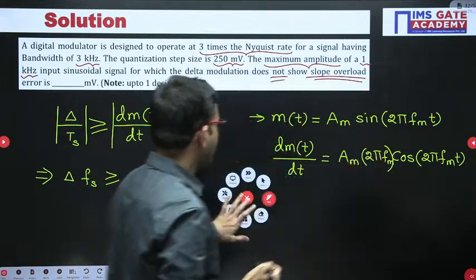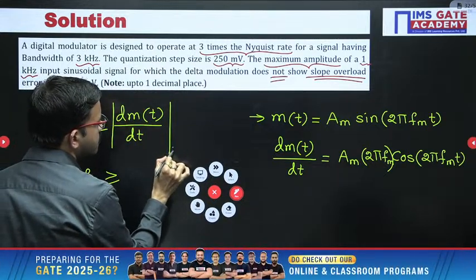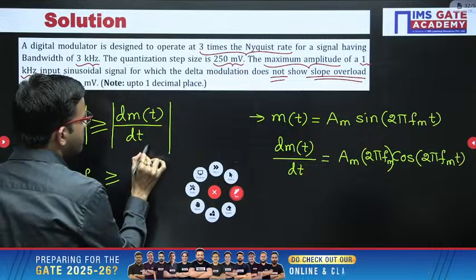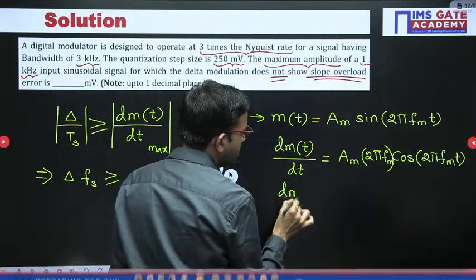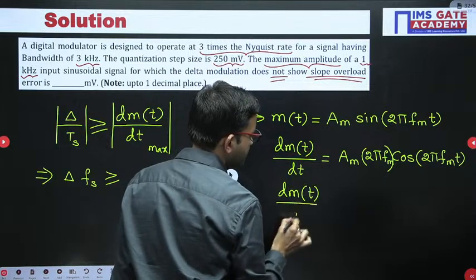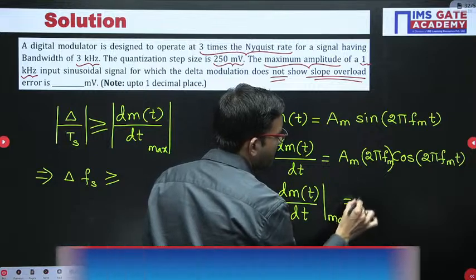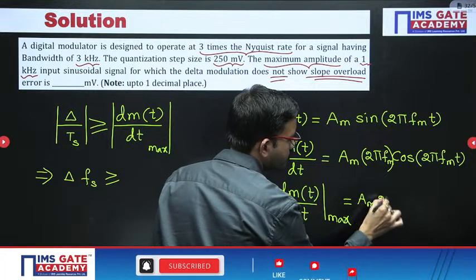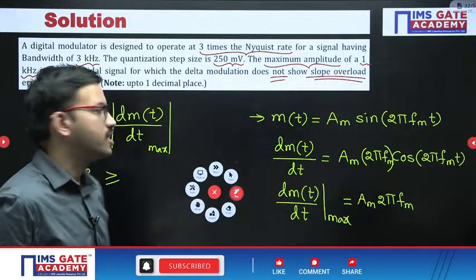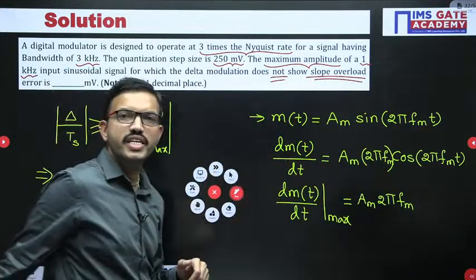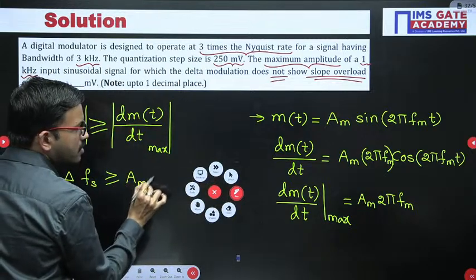So here just mention dm(t)/dt max. I am considering dm(t)/dt max, that is Am into 2 pi fm, because for cos or sine, maximum you are getting 1, or if you are putting modulus, from there also you are getting same.